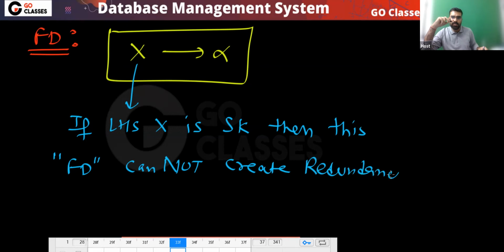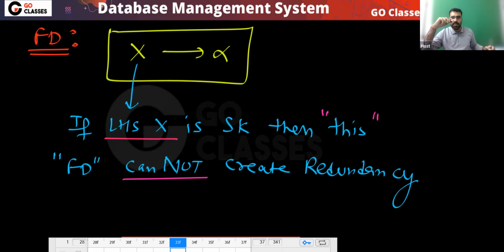Are you getting my point? This functional dependency cannot create redundancy if X is a super key. So if LHS is a super key, then definitely this functional dependency cannot create redundancy.